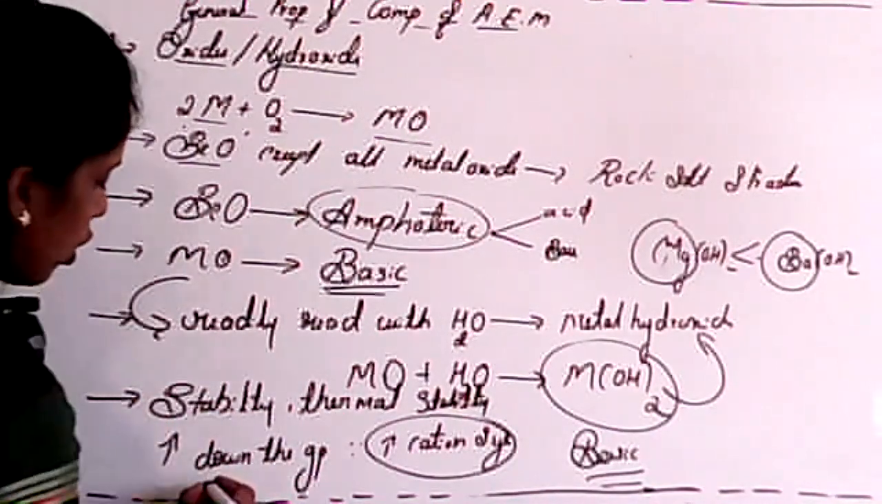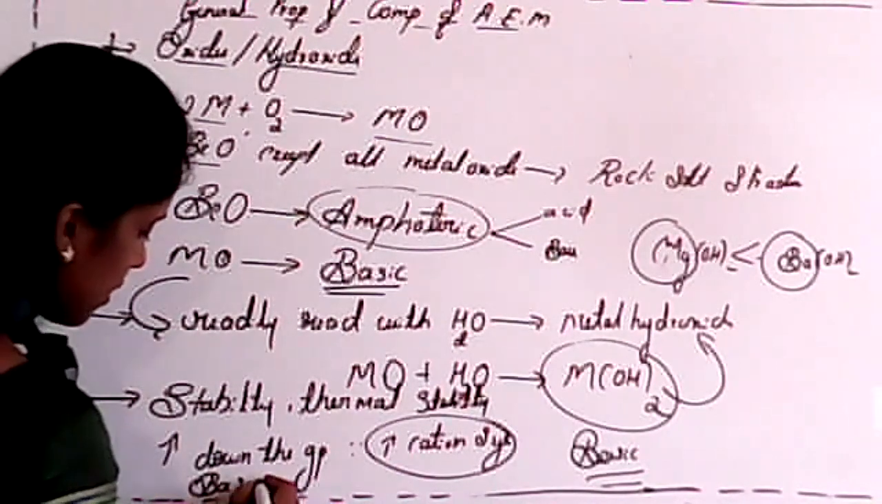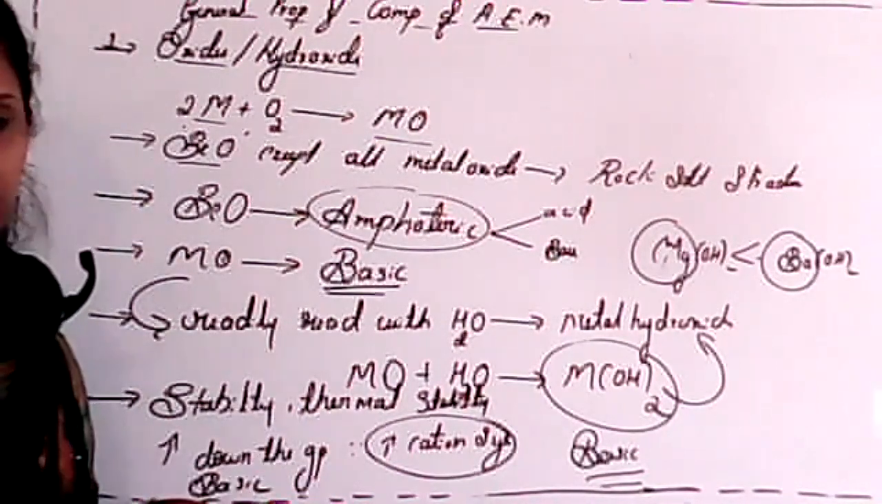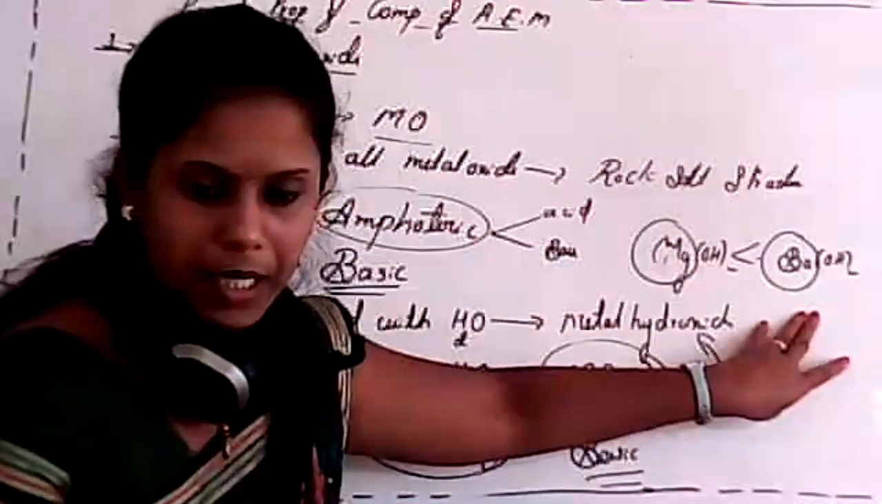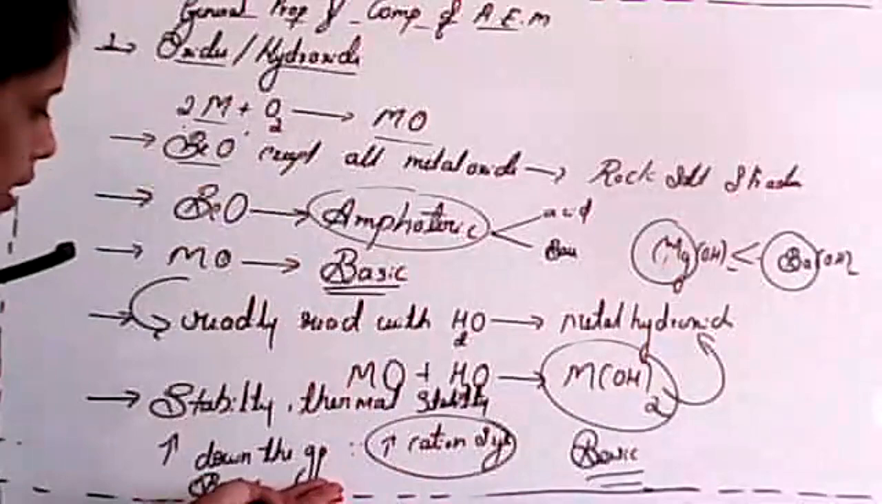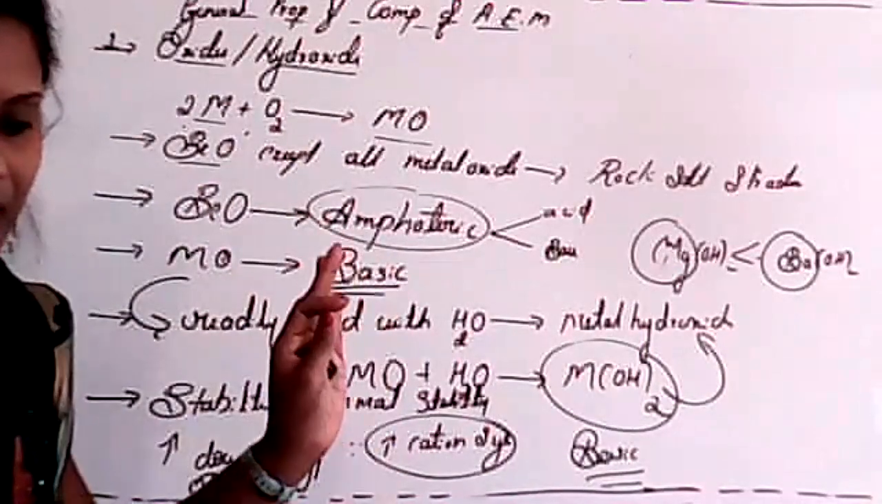Again, the same, basic strength also increases down the group. Is it clear, students? Which one is more basic in this case? Barium hydroxide is more basic because basic strength increases down the group. Is it clear?